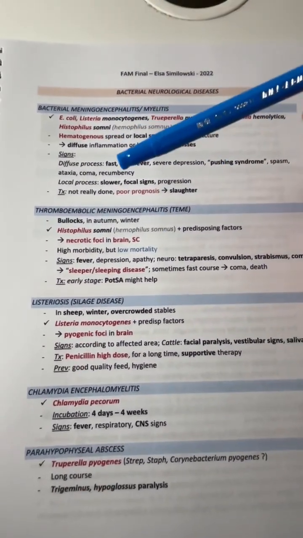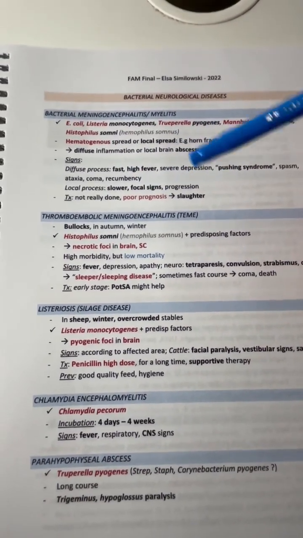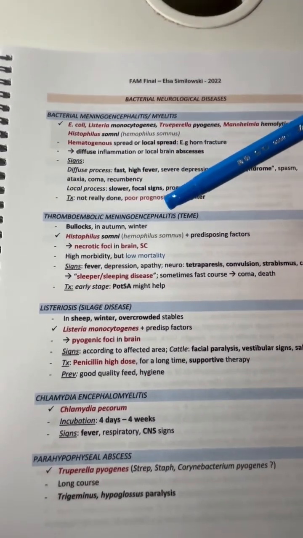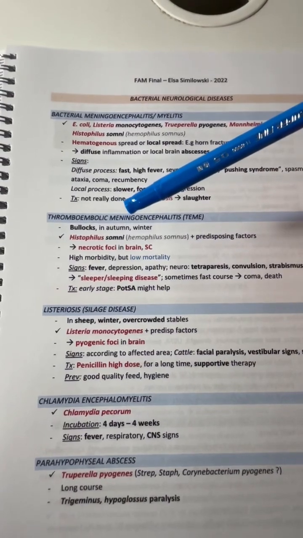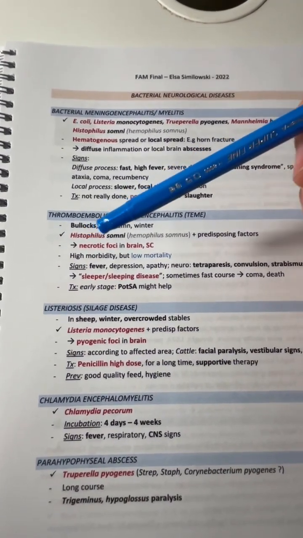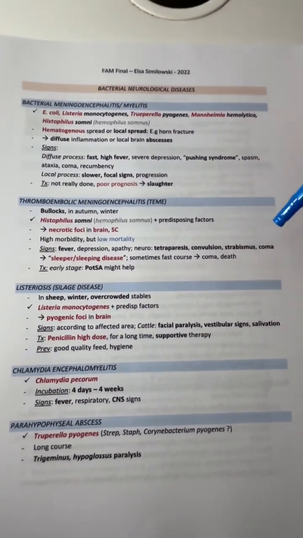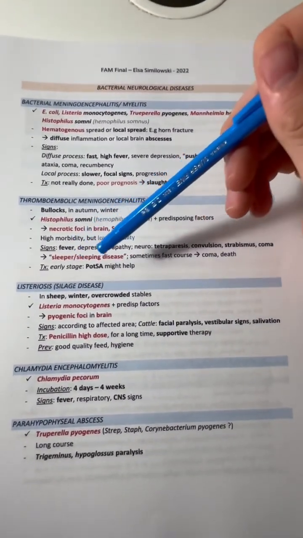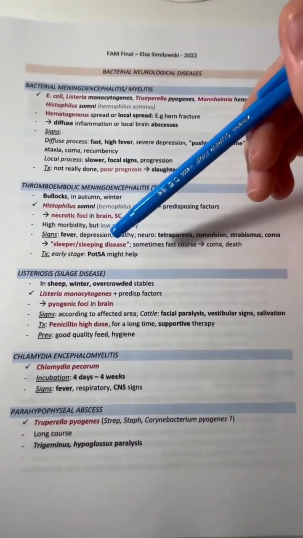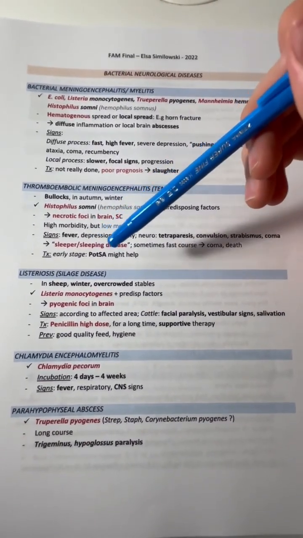For thromboembolic meningoencephalitis, it occurs in bullocks in the autumn and winter. It is spread by Histophilus somni. They get necrotic foci in the brain. They can get convulsions, strabismus, coma, and it's called sleeper or sleeping disease. In the early stages, potentiated sulfonamides might help.